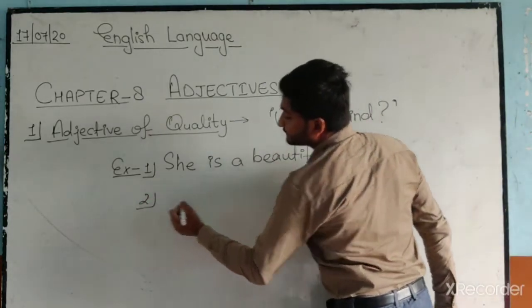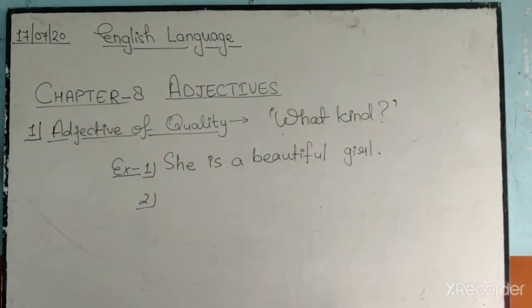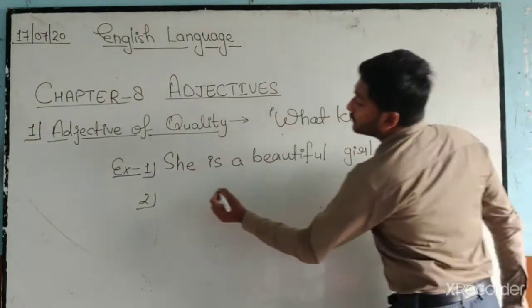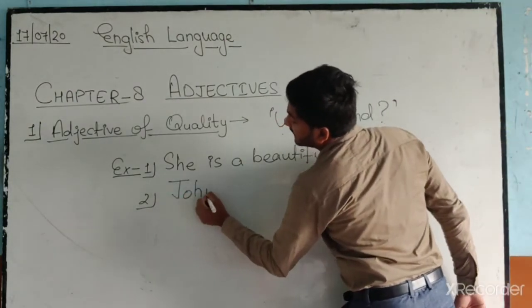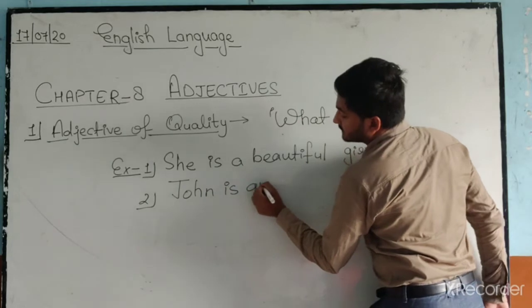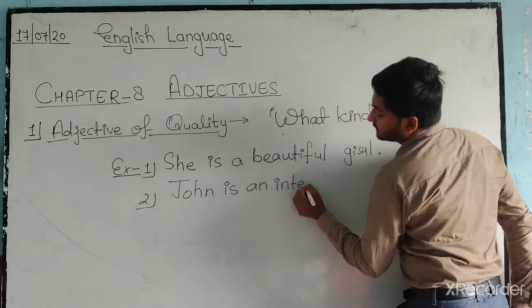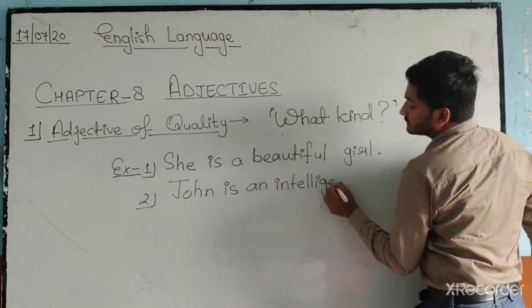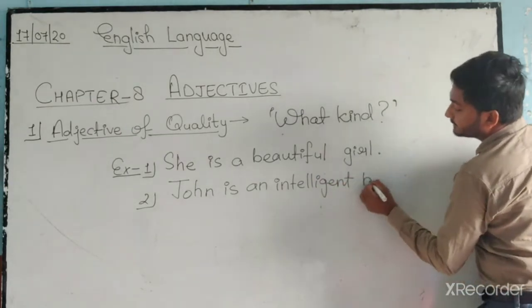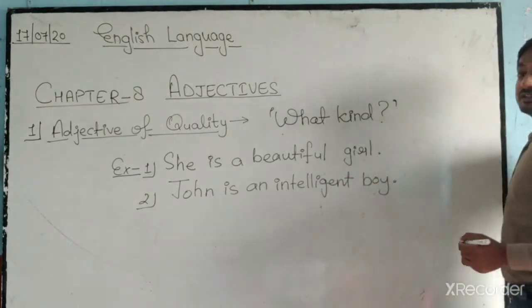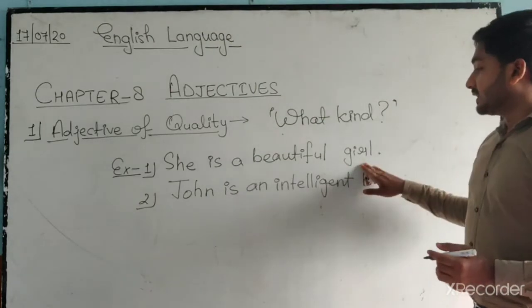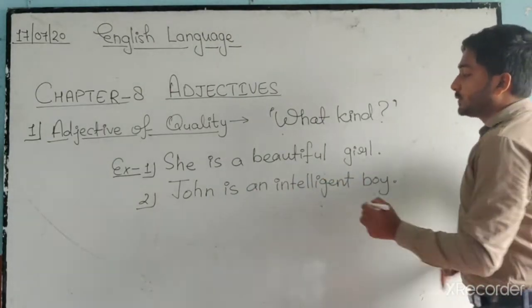Number two: John is an intelligent boy. Now see, she is a beautiful girl. John is an intelligent boy.